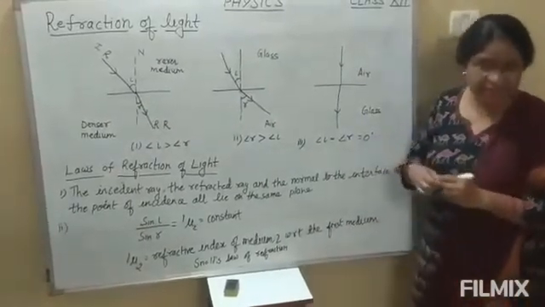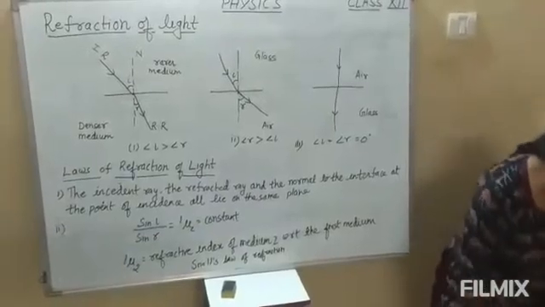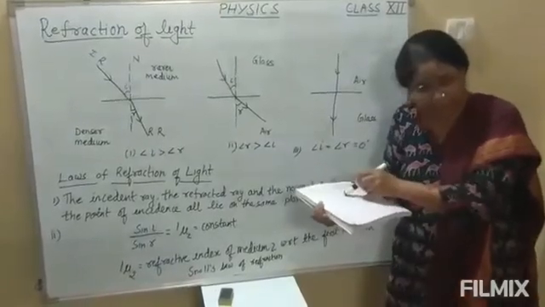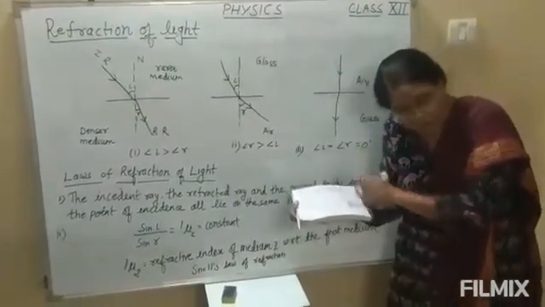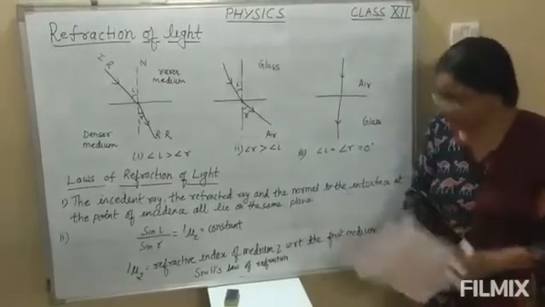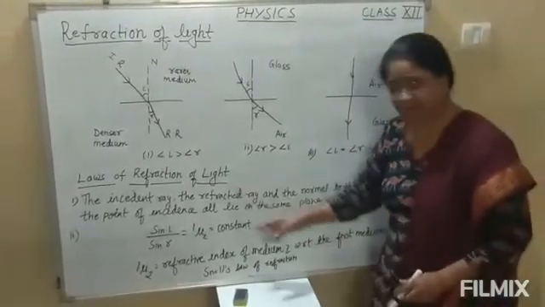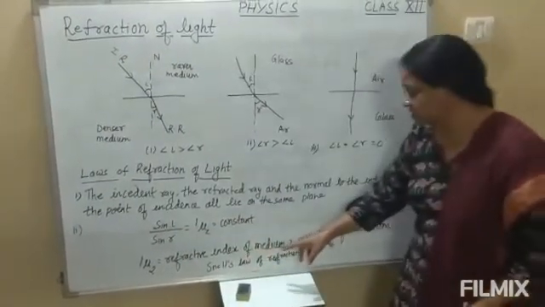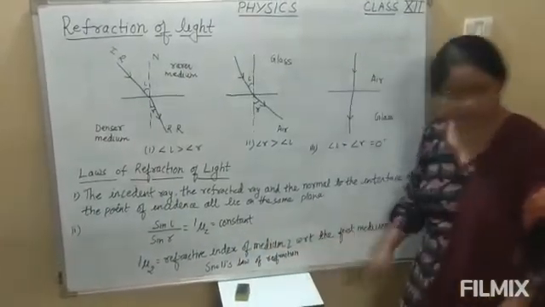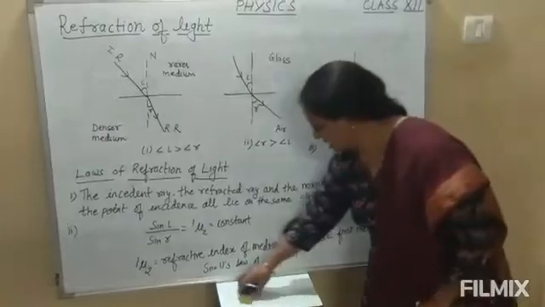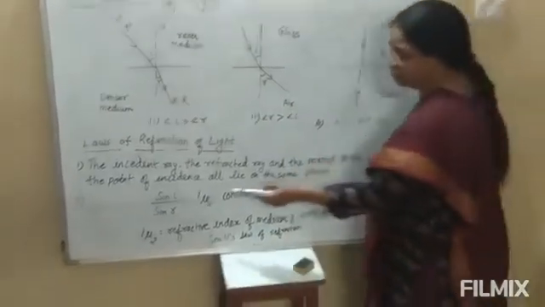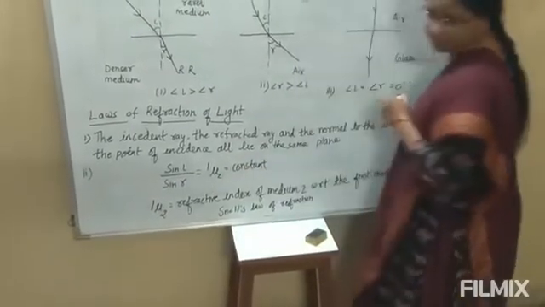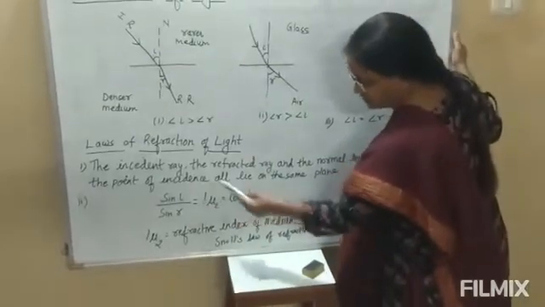Understood? The same plane means what? Dear students, suppose here the incident ray is coming on this plane, then the refracted ray will also pass through the same plane. Okay. So this is the first law of refraction. Now come to the second law. This is a very famous law, and this law is also known as Snell's law of refraction. According to Snell's law of refraction, the ratio of sine of angle of incidence to the sine of angle of refraction is always a constant value.